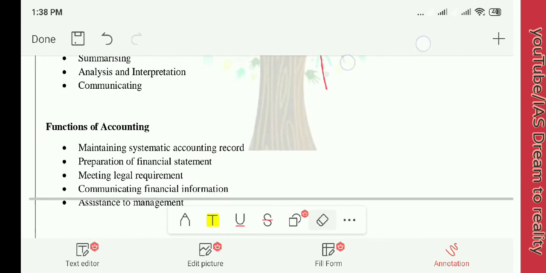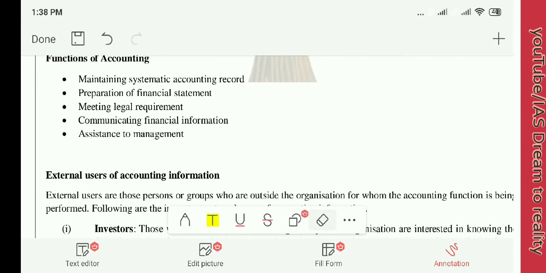Next, what are the functions of accounting? Now we have seen the characteristics of accounting. Now we will see what the exact functions of accounting are. The first function is maintaining the systematic accounting record. We will find out exactly what it is with an example.